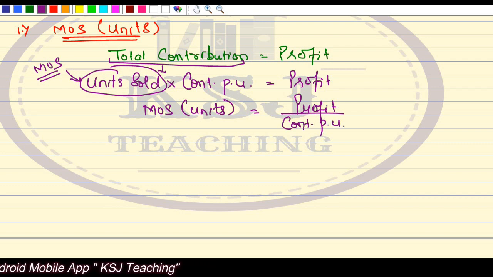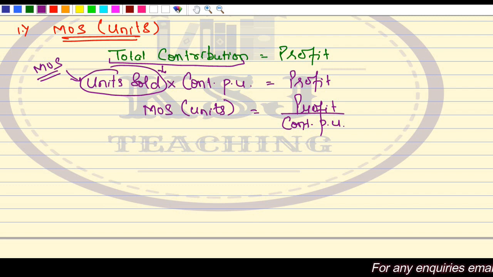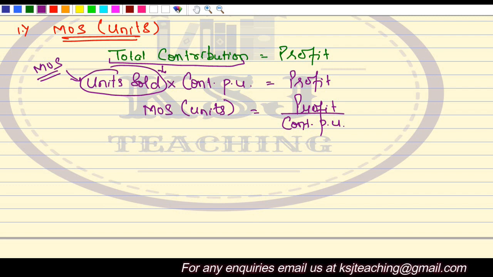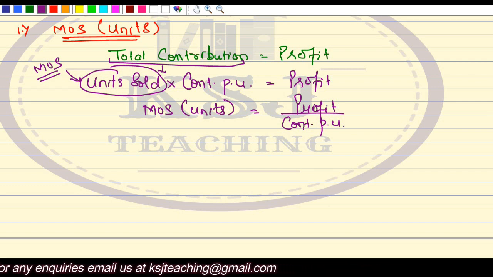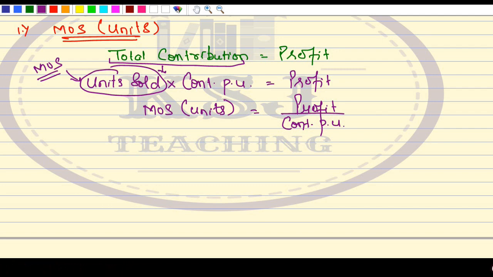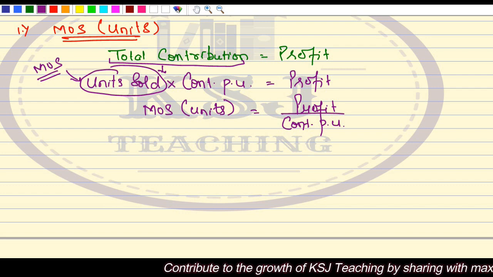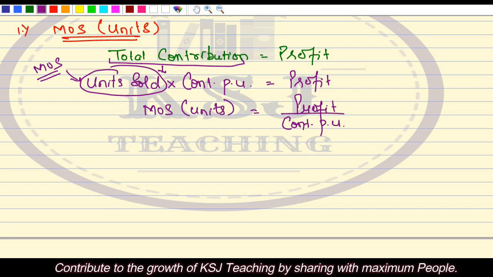Any doubts? Right? The same way as in break even point, we say total contribution is equal to fixed cost, right? There we say the break even point in units is equal to fixed cost divided by contribution per unit. Now in case of margin of safety, our fixed cost is zero. So whatever the contribution we are earning, that is equal to profit. So margin of safety is profit divided by contribution per unit.